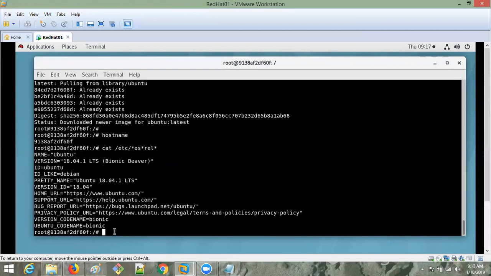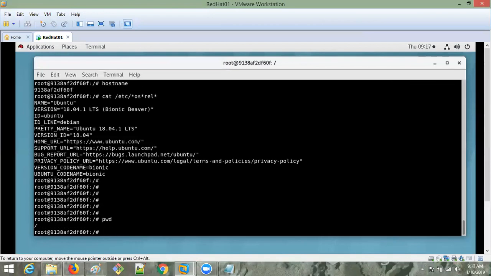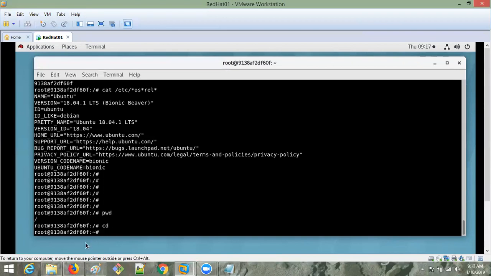Done. And see, this is the Ubuntu container ID, and everything is the same. The hash symbol means root user, and forward slash means root directory. You remember all these things from the initial days of Linux. If you run the present working directory command, it will show you this. If you want to go to the root user home directory, cd, see, now it is giving the tilde operator here.